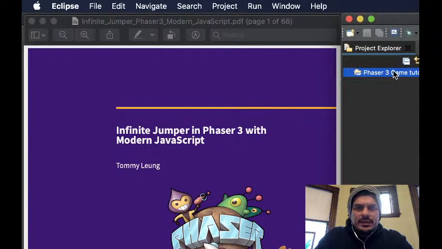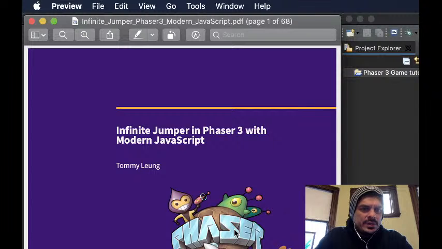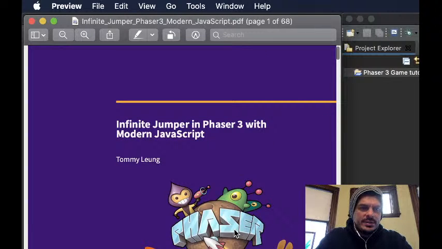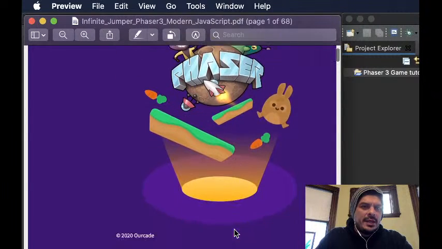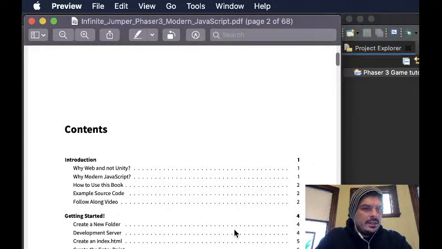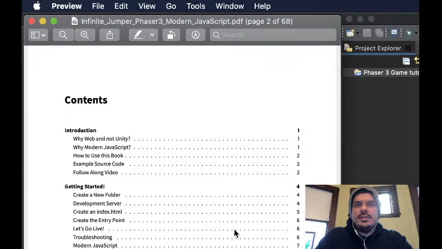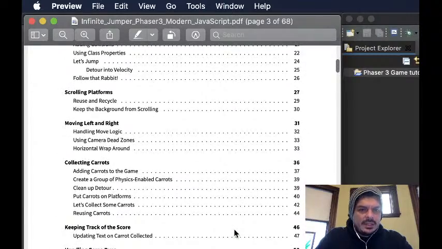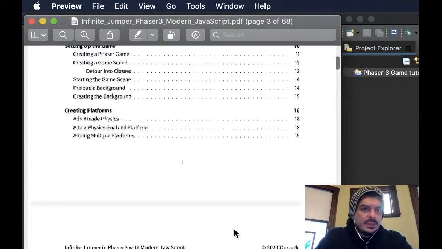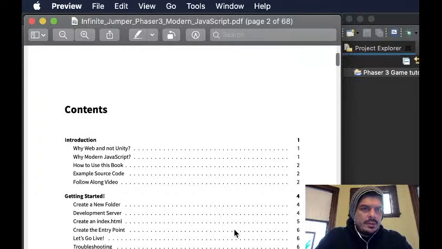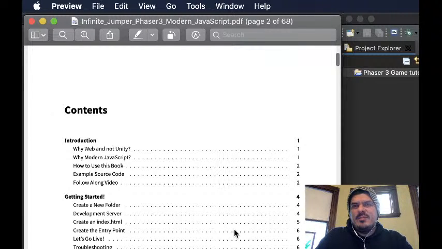So I'm trying to follow along with Infinite Jumper in Phaser 3 with modern JavaScript by Tommy Leung from Ourcade. This is a tutorial that you can download from the Ourcade site. It goes through different steps. It's a 60-page tutorial, and I'm going to try to go through it not as quickly as possible, but as intentionally as possible, so I can have my learning milestones, and hopefully I have a functioning project.